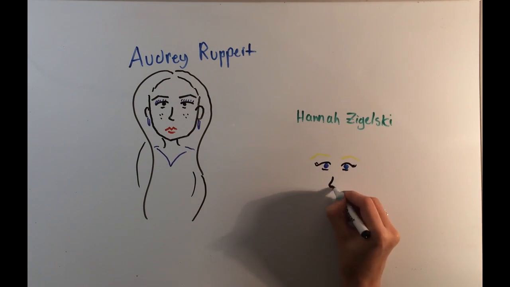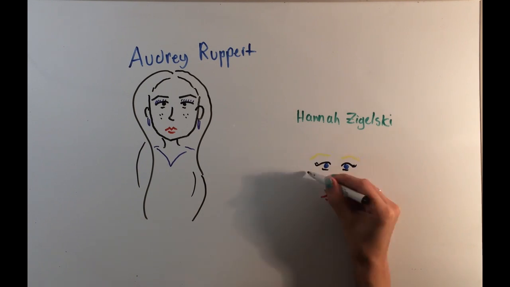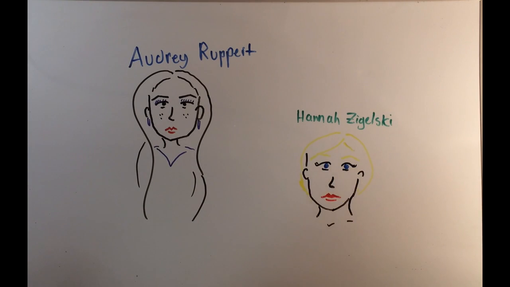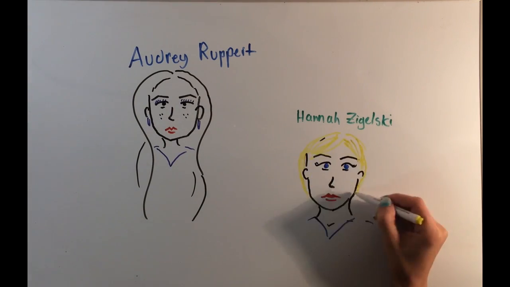And also, I'm kind of doubting Audrey's judgment right now because whatever she's drawing, it does not really look like me. No, it does not. Like, my hair is definitely not that long. How am I supposed to make it shorter?